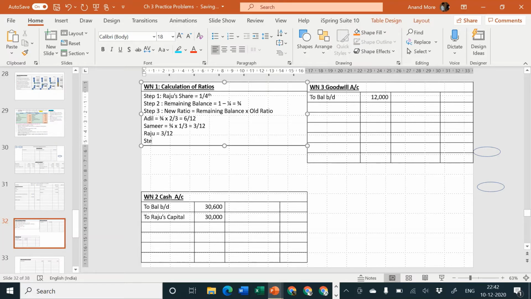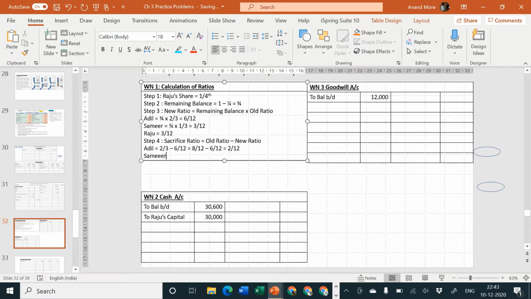Next part is step number 4. Sacrifice ratio is equal to old ratio minus new ratio. First one is Adil. Adil's old ratio was 2/3 minus his new ratio 6/12. So to make the denominators equal, we'll have to multiply the first one by 4. It becomes 8/12 minus 6/12 is equal to 2/12.